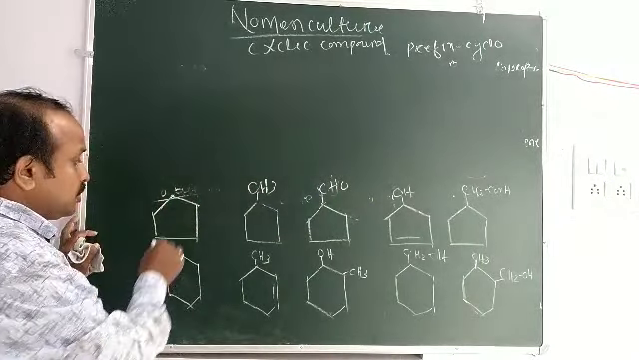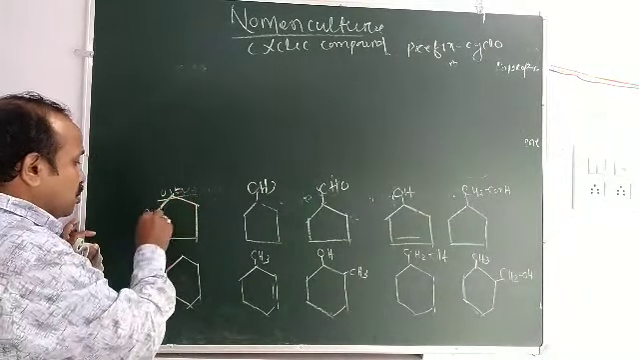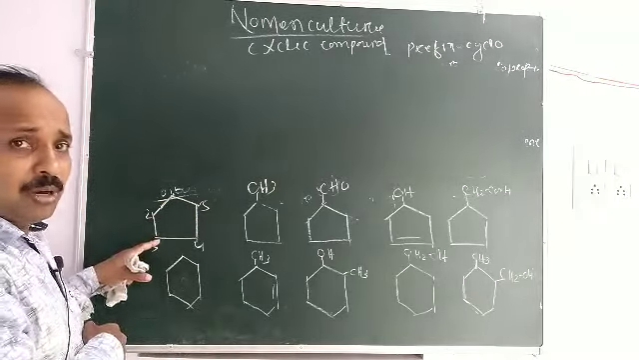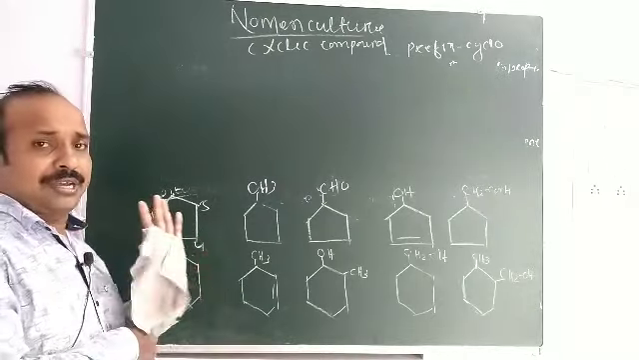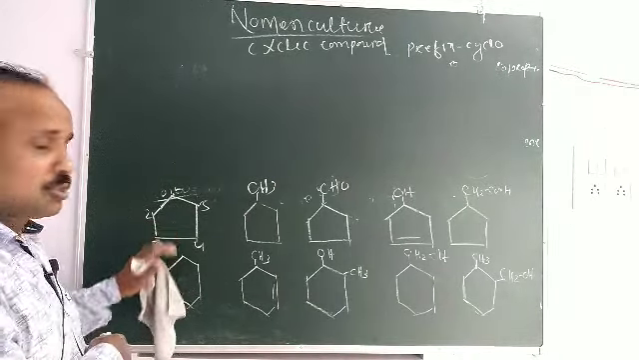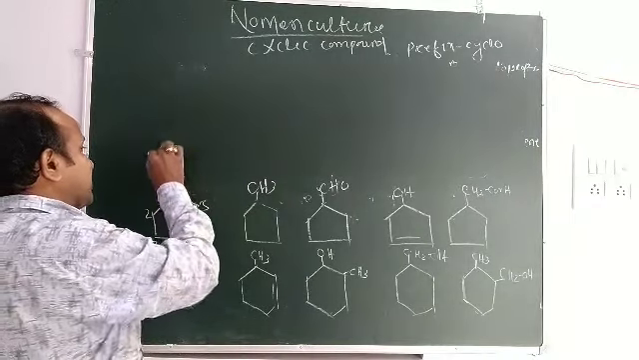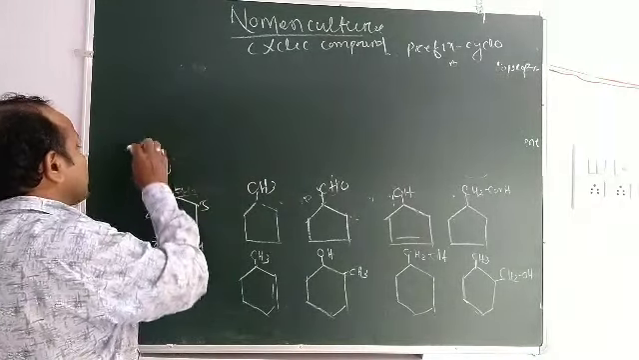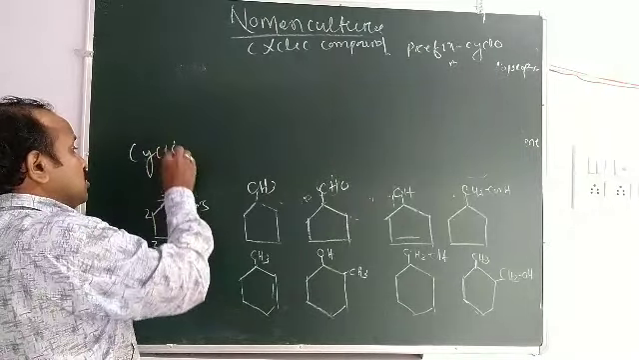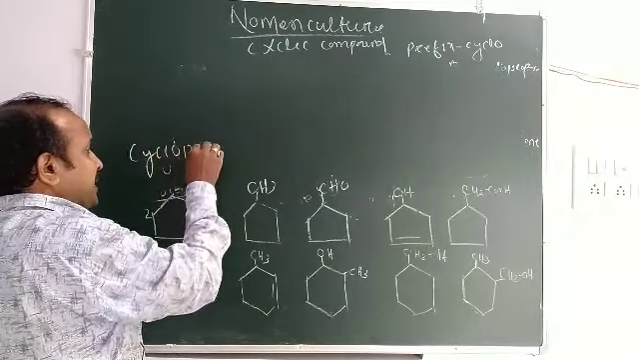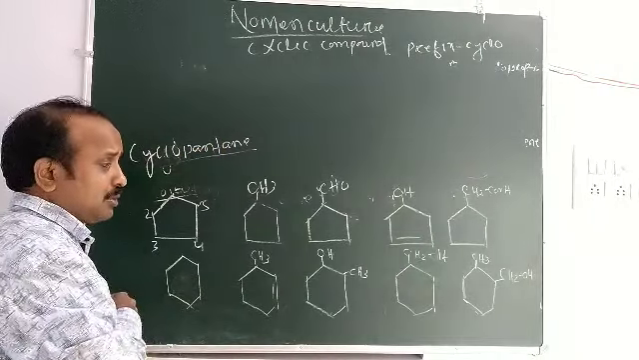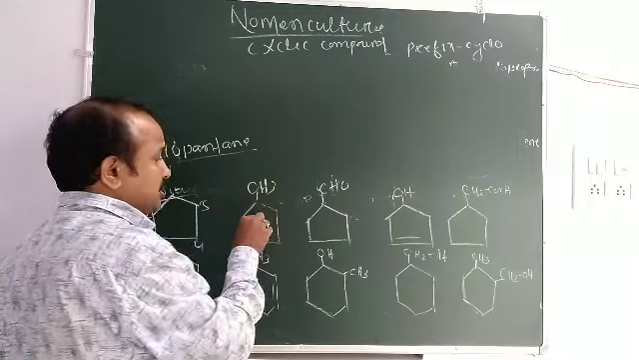Here is 5 carbons: 1, 2, 3, 4, 5. There is no double bond or triple bond or any substituent group or any functional group. So you start from the prefix cyclo. What root is pent, ane for saturated hydrocarbon. Okay, then you look at this compound.